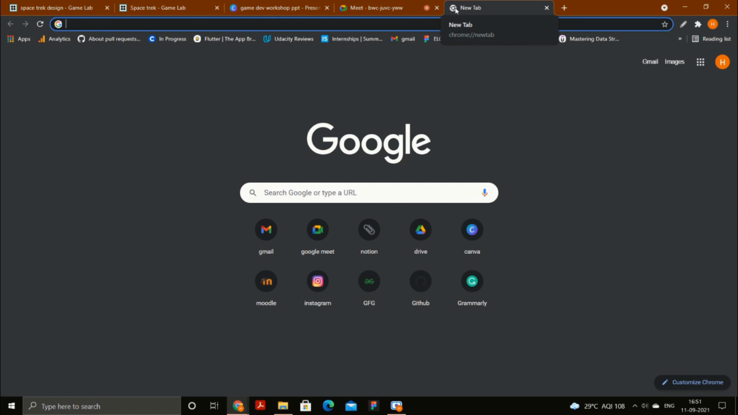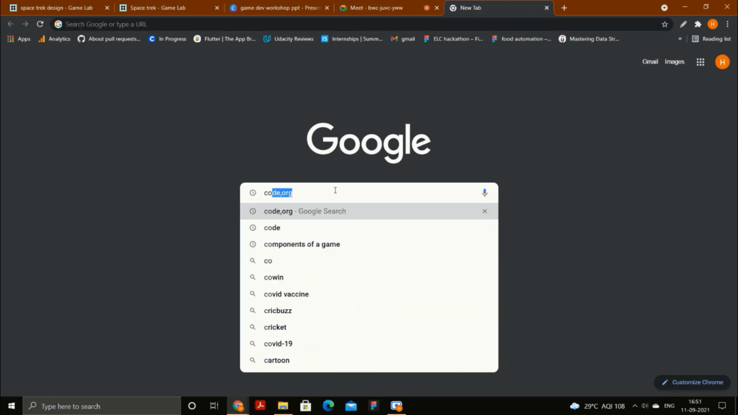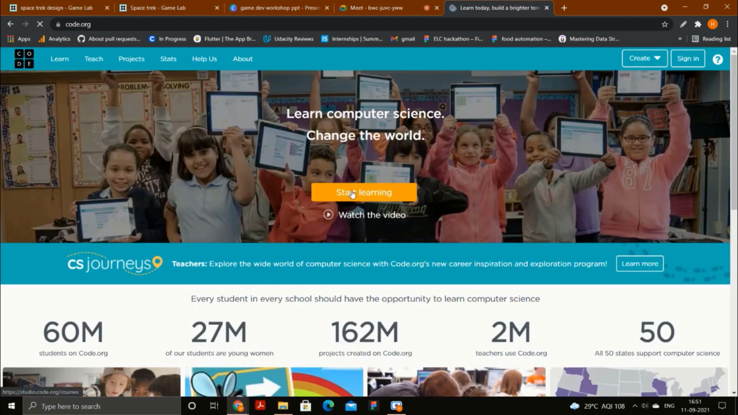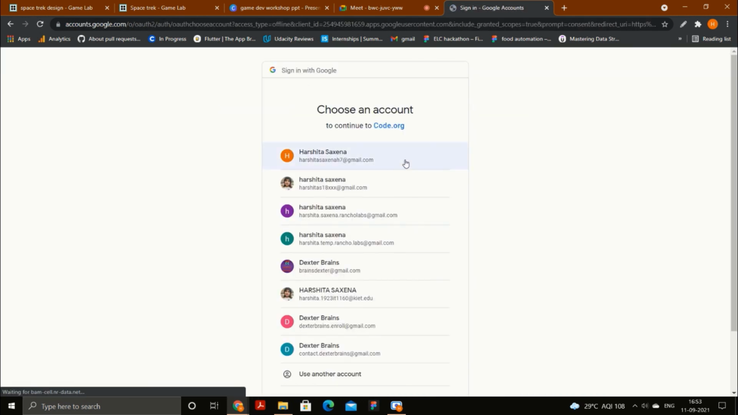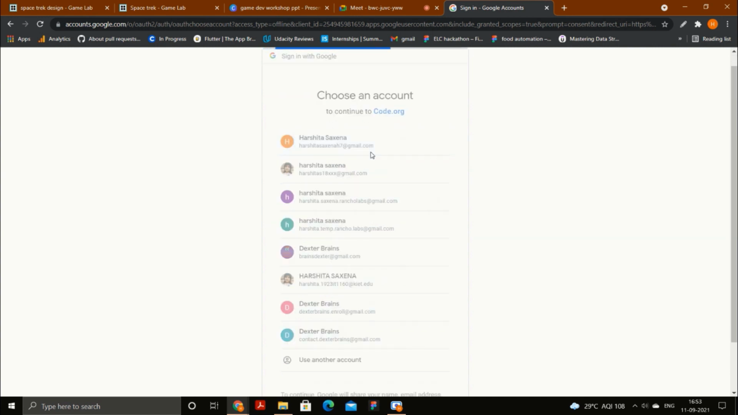Open Google. Here write code.org, and this kind of interface will open for you. After that, click on sign in. Everyone click on sign in. It will ask you to sign in. I guess you already have a Google account, so click on continue with Google. After that, select the account with which you want to proceed.